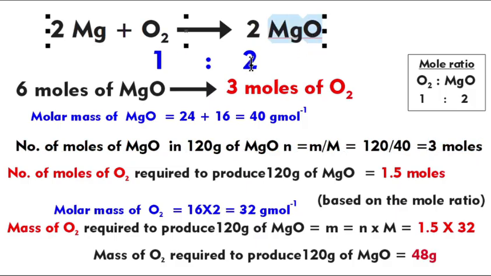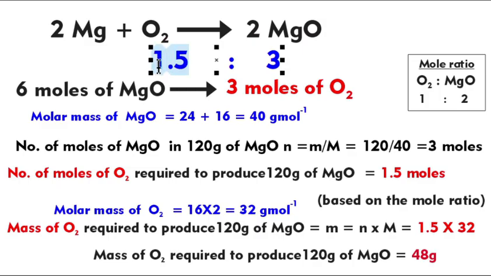Now, how many moles of oxygen? The ratio is 2 to 1, so it is half. If it is 3 moles of MgO, you get oxygen as 1.5 moles based on the ratio. So in 1.5 moles of oxygen, how many grams are found? That is also a simple calculation. To find the mass, multiply the number of moles by the molar mass. The molar mass of oxygen gas O2 is 16 into 2, that is 32. So you get 48 grams of oxygen required to produce 120 grams of magnesium oxide.